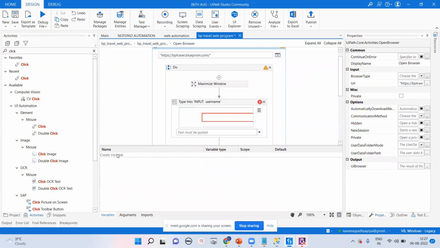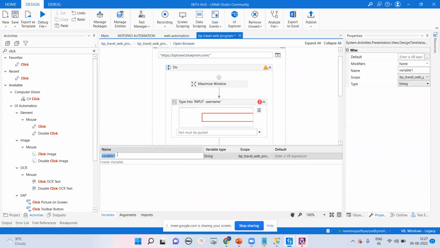Here, what we'll do is create the variable. I can say v means variable, and we are going to pass URL underscore str. Okay, v means variable, URL means your URL, and str means your string.